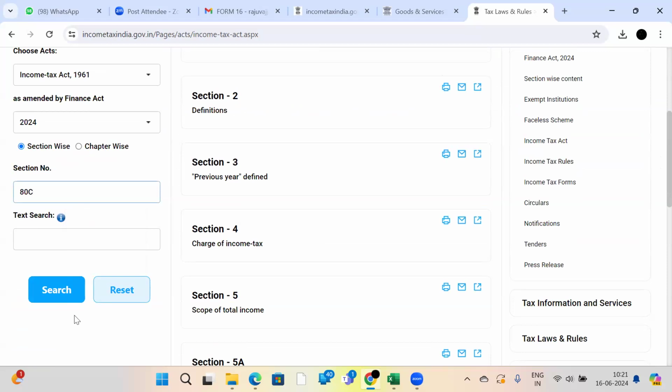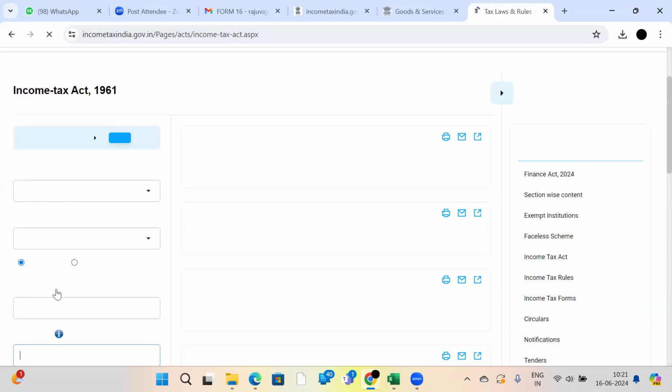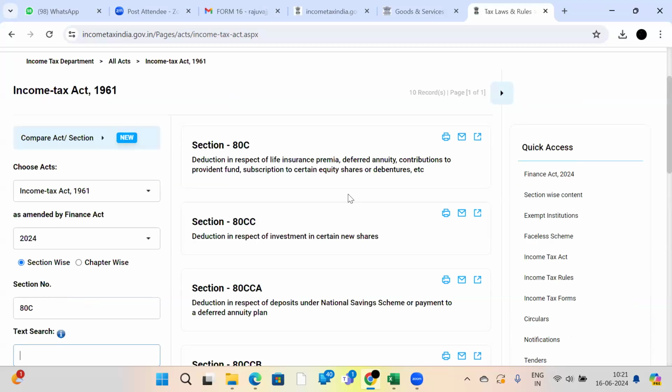Why I have selected the 80C section: majority of our participants may be getting salaries, and they don't know what amount of deduction they get from the Income Tax Act 1961 to reduce their tax burden. So if you have any doubt, just go here and search. See, you will get this 80C section: deduction in respect of life insurance premium, deferred annuity, like this.